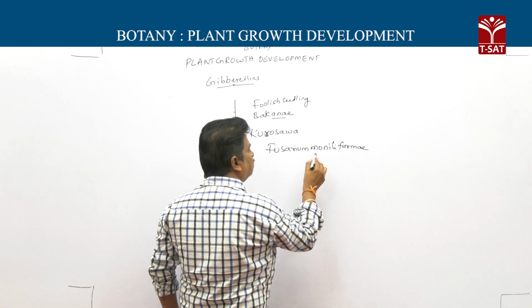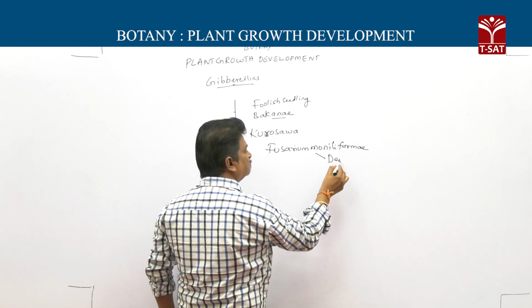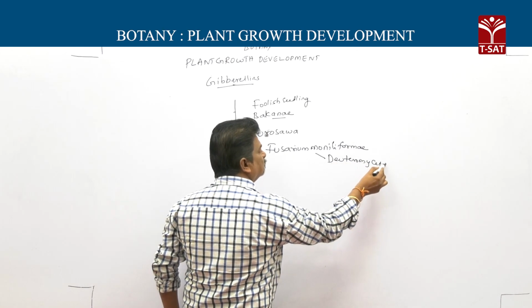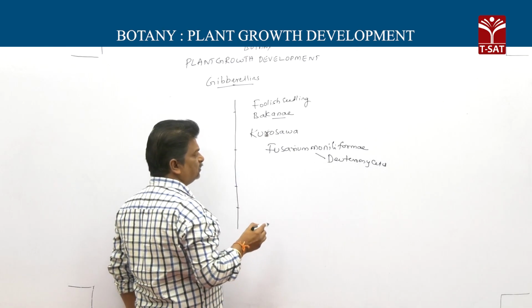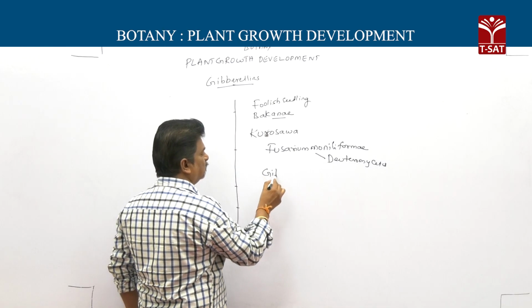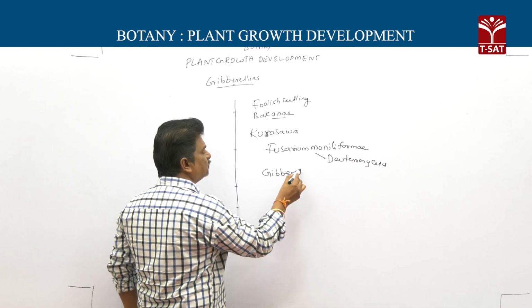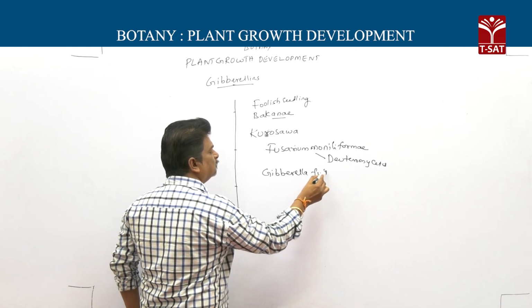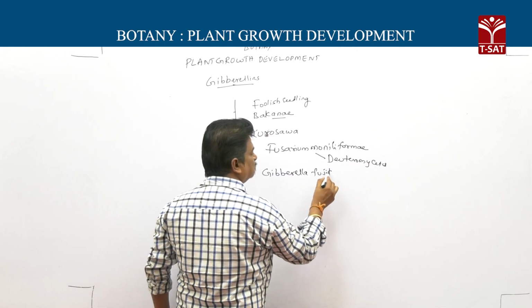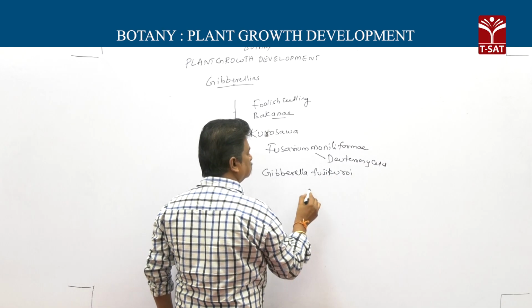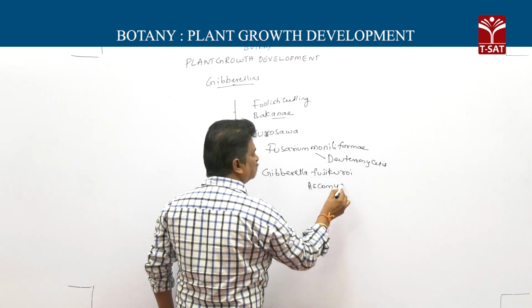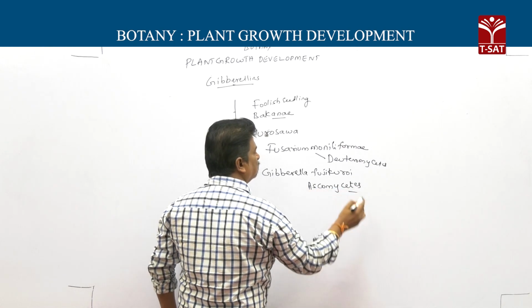This is the asexual stage, and the perfect stage of this fungus is Gibberella fujikuroi, belonging to class Ascomycetes.